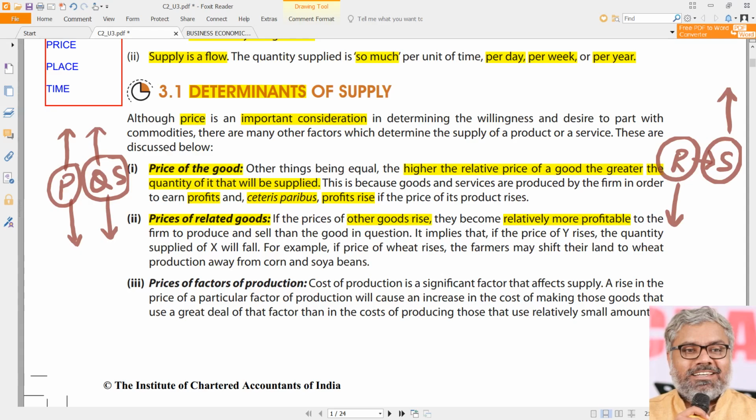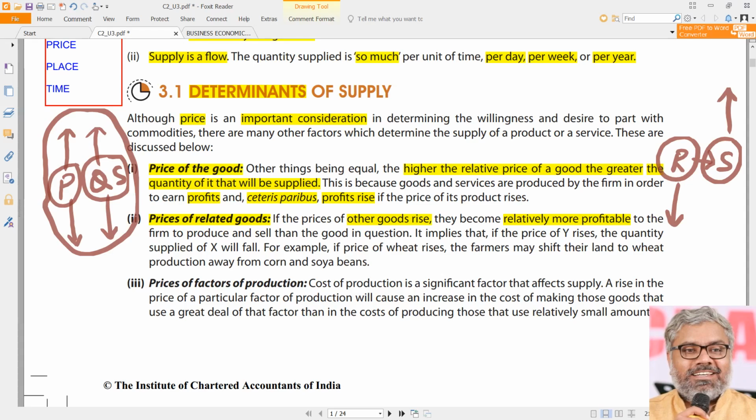In other words, how are these two related now? Inversely related. The price of the commodity and quantity supplied are directly related. That's what we can understand here. These two are directly related, whereas the price of the related commodities and the supply of the original commodity are inversely related. That is what we can conclude from this example.